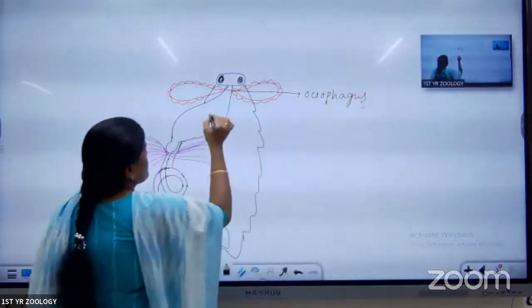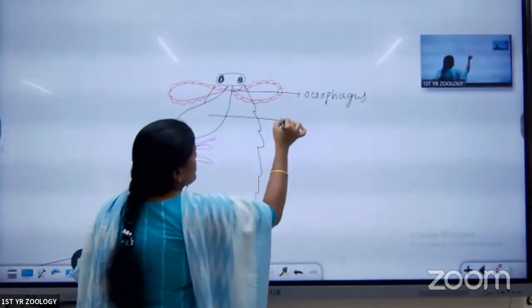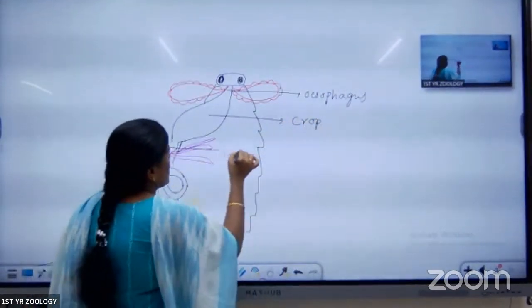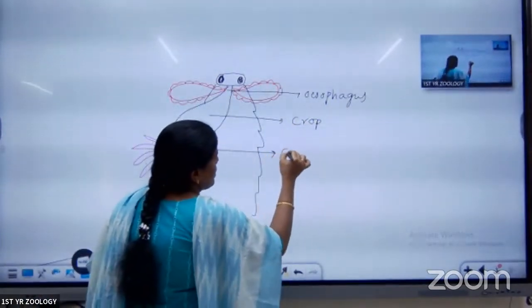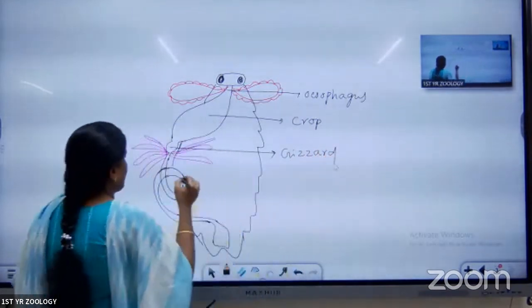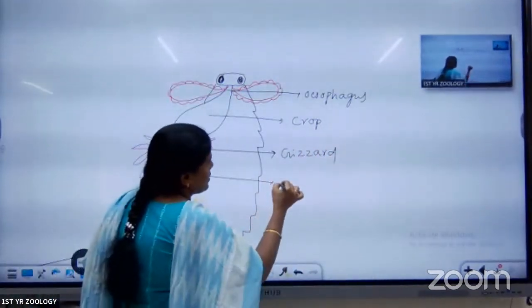One is the esophagus. Next one is the storage structure that is called the crop. Next one is the hard structure that we call the gizzard. Next is called the mesenteron.